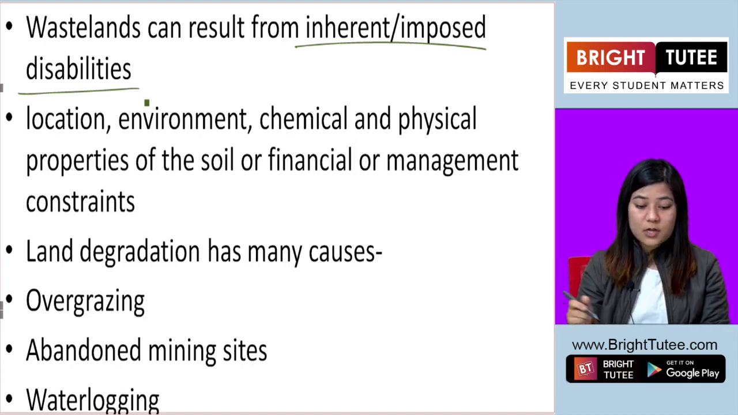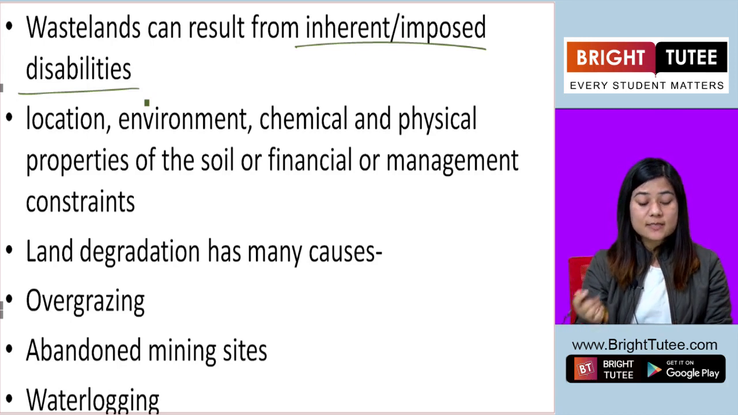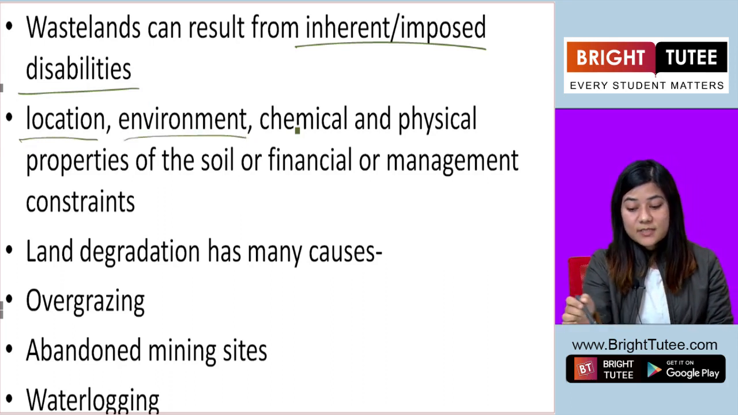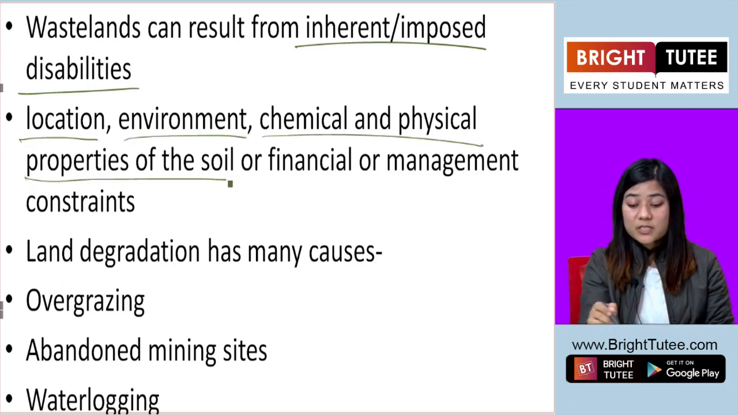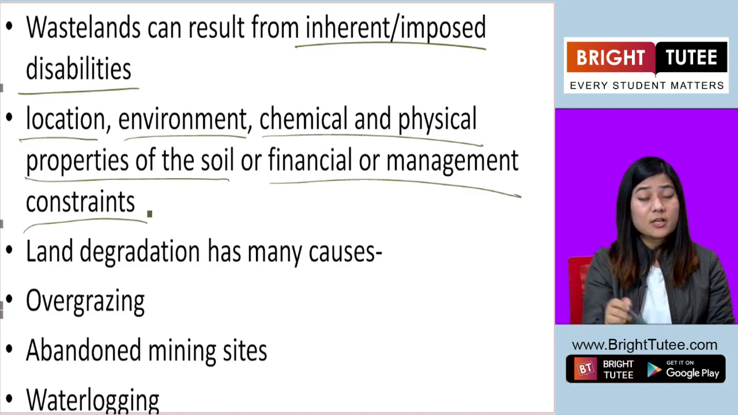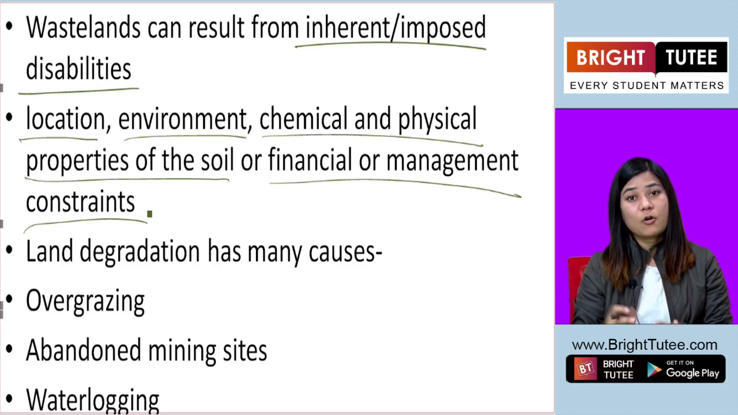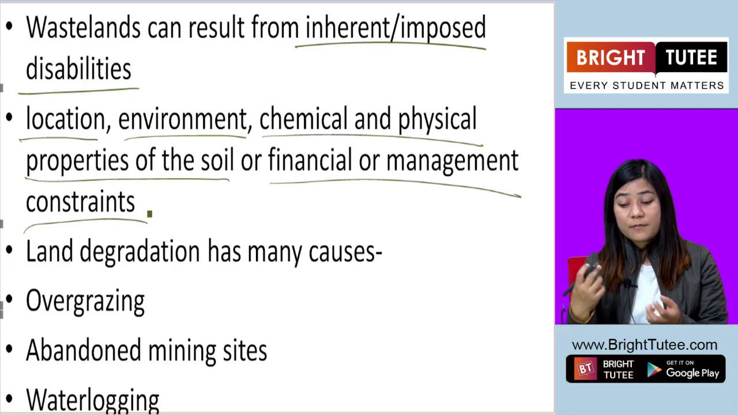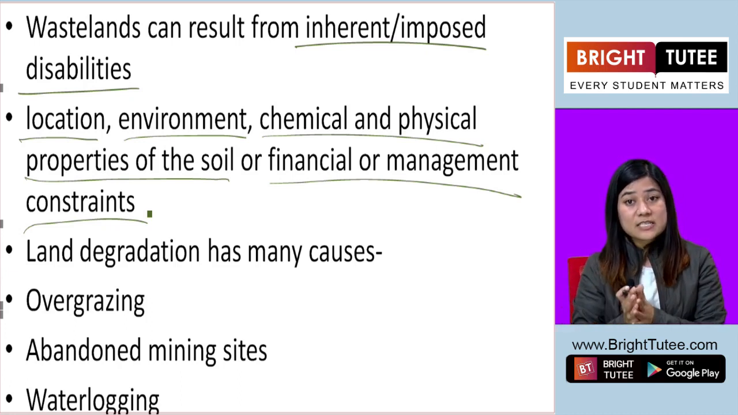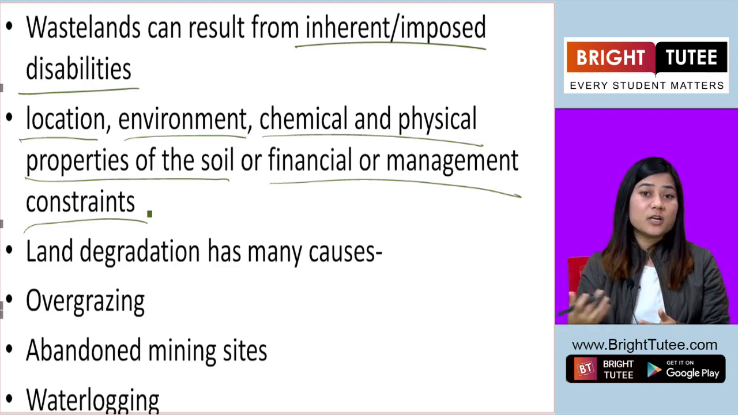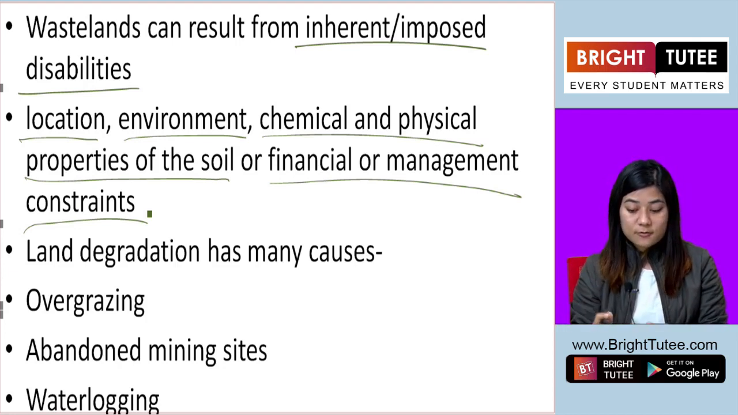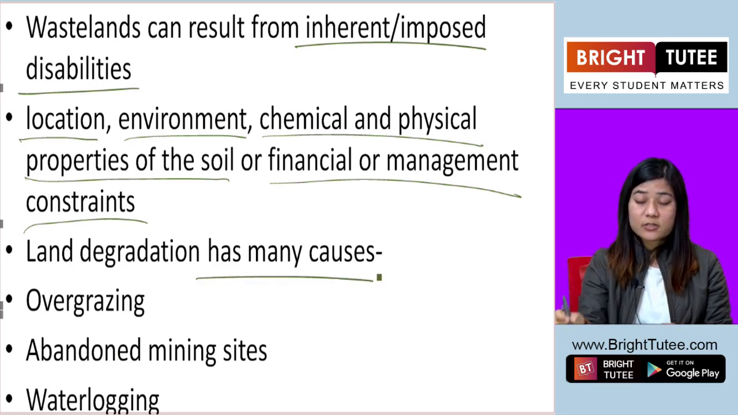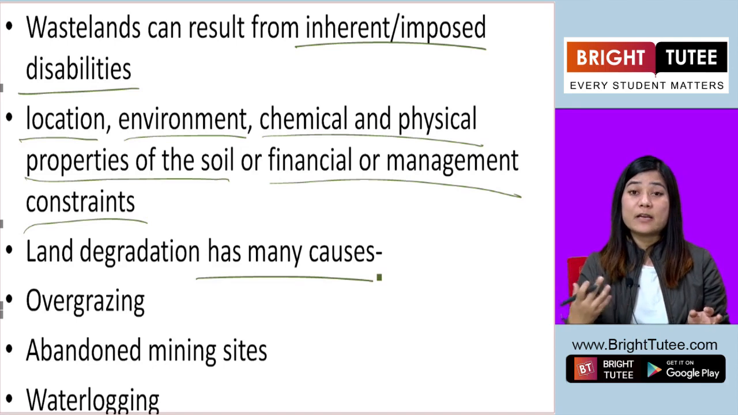Okay. So wastelands or land degradation is caused by location, environment, chemical and physical properties of the soil, or financial or management constraints. Because of these reasons the land degradation further takes place. Now land degradation has many causes, although we said that human activities play a main role.